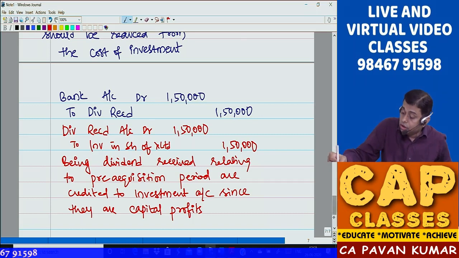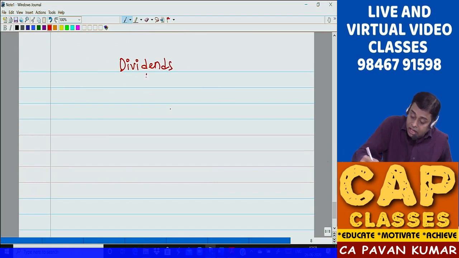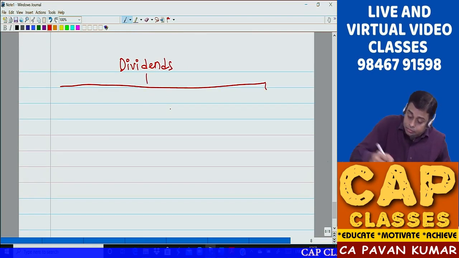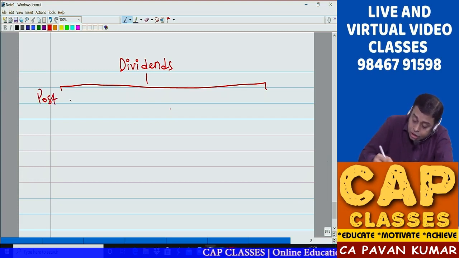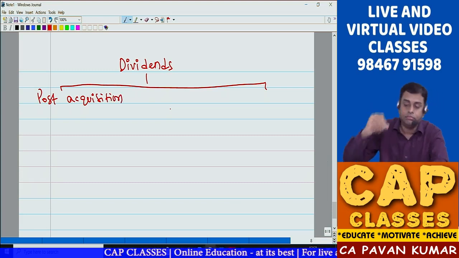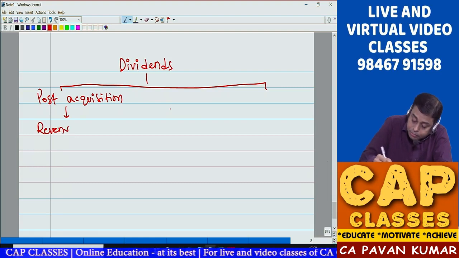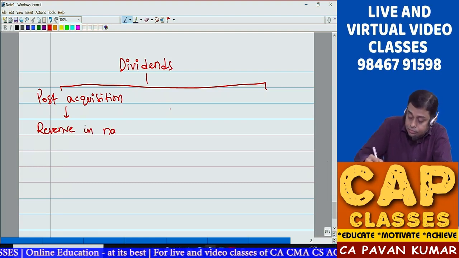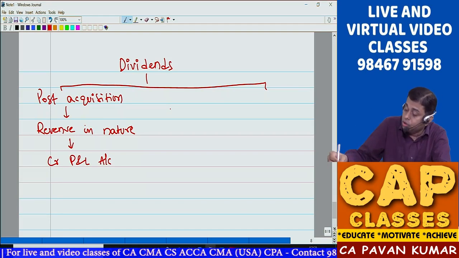So simple. Now try to understand it like this. Dividends. From this I draw a diagram with two arrow marks down. Post acquisition, that means after you bought shares, you earned. Post acquisition, these are revenue profits. What to do? Take it to credit P&L account. What is the journal entry?